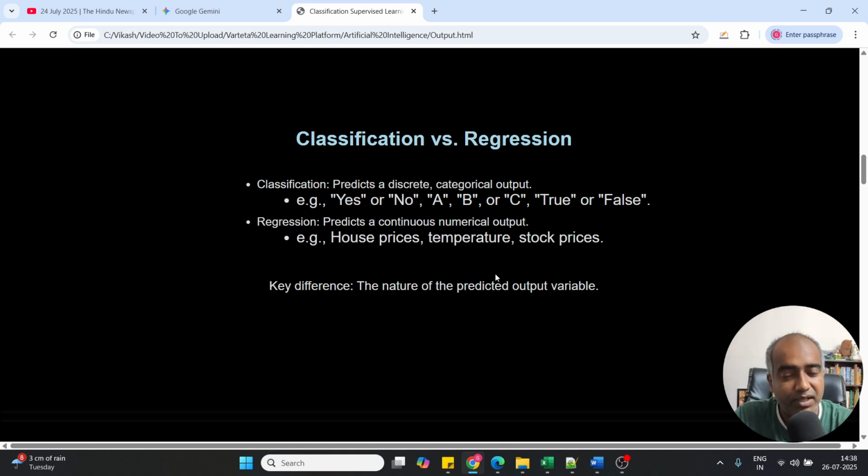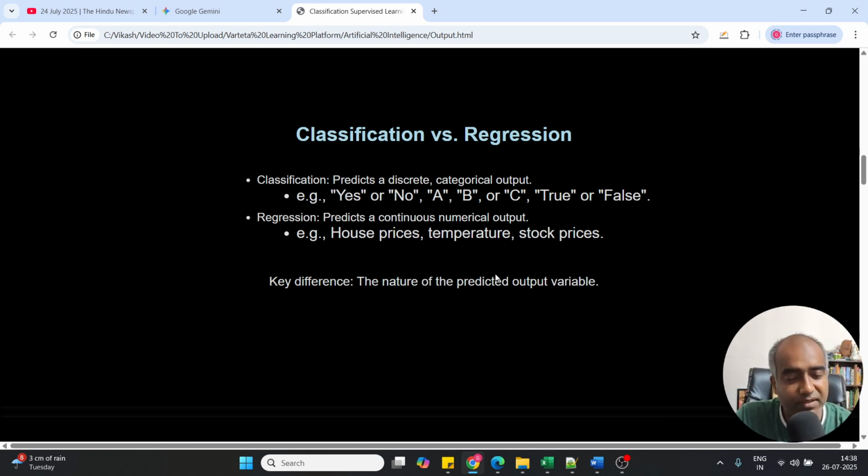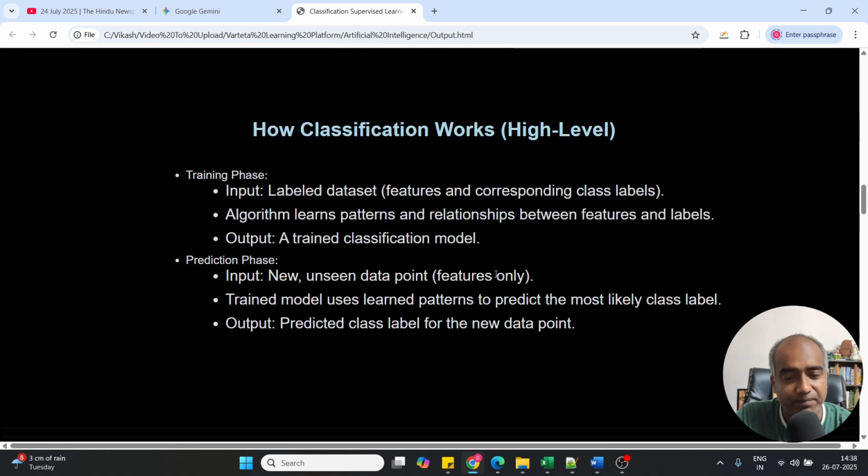And then we come to house price, temperature, stock prices. I mean, prediction of the prices or prediction of the temperature in the coming few days. All those things we do with the help of the regression model of the AI learning model, which is the supervised learning model. So the difference is the predicted output variable nature.